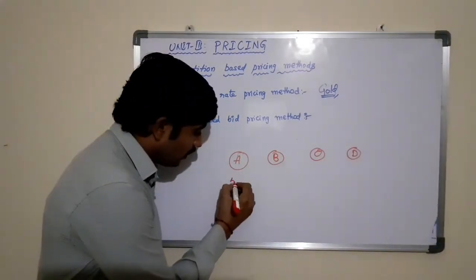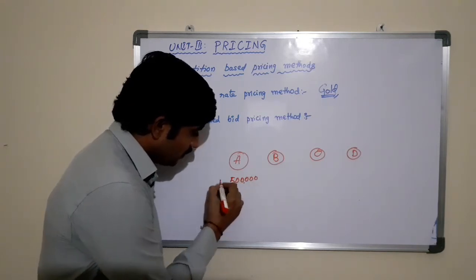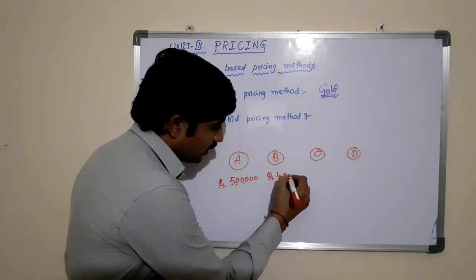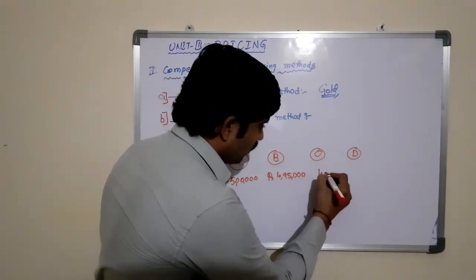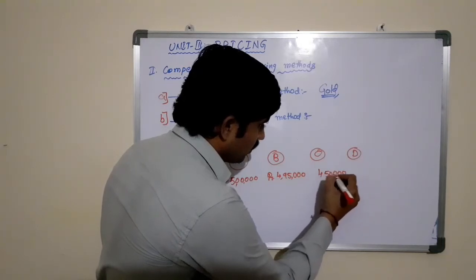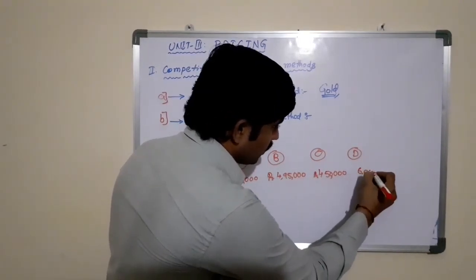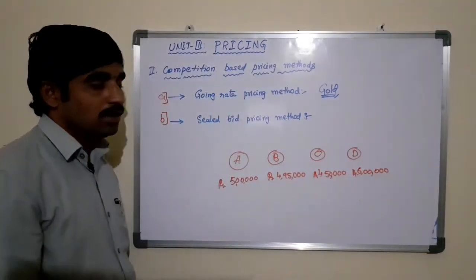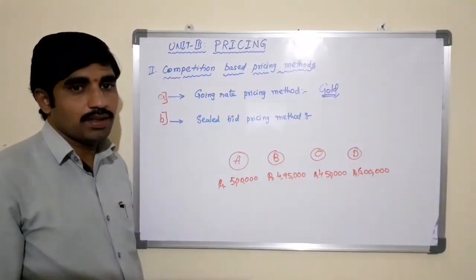For example, A quoted 5 lakh rupees. B quoted 4 lakh 95,000. C quoted 4 lakh 50,000, and D quoted 6 lakh rupees, and they submit these sealed covers to the government.